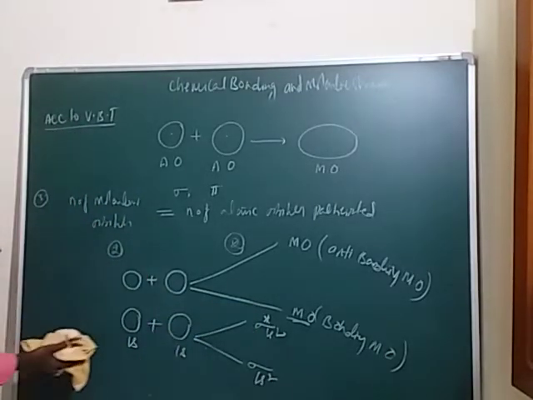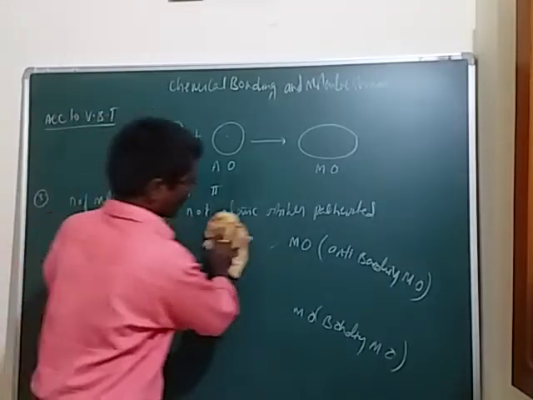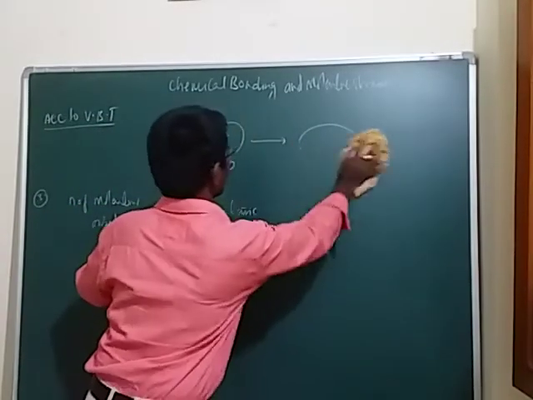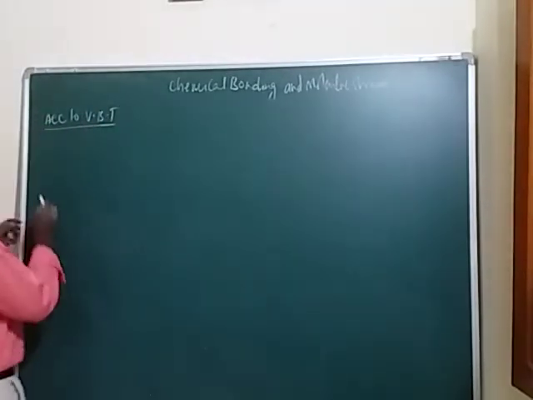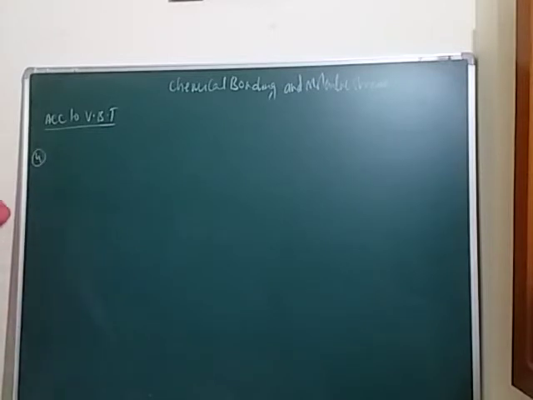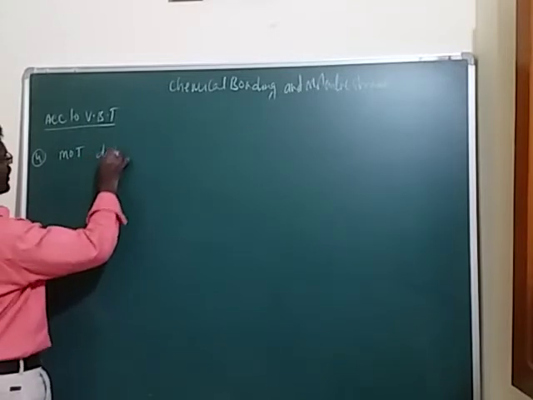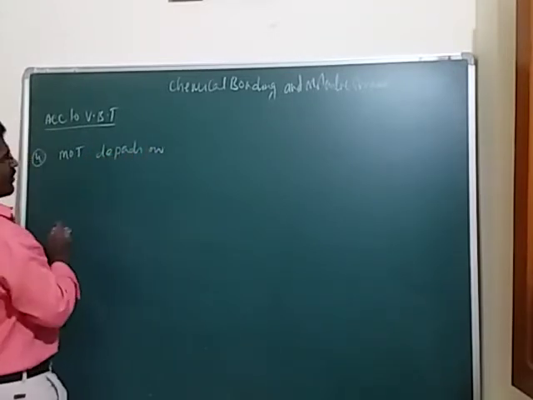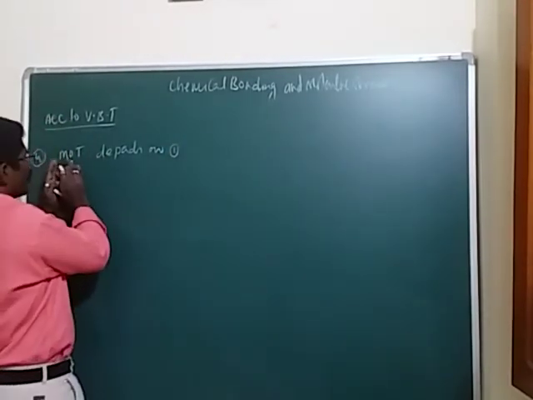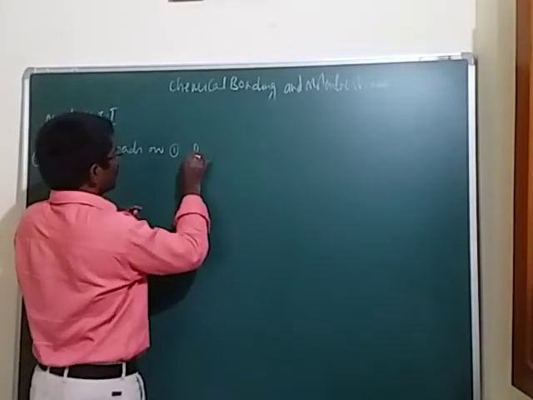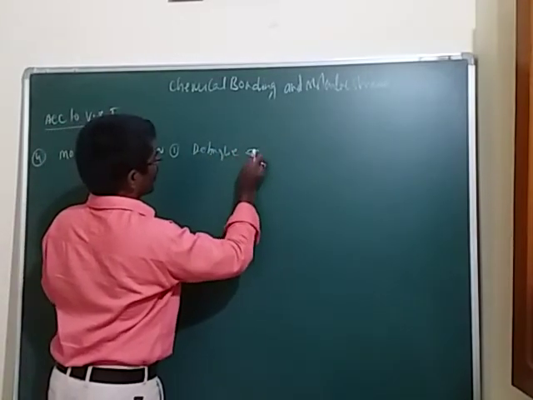Next, molecular orbital theory depends upon the following factors, students. It is a really very important concept to explain these various factors. The first and most important is that MOT depends upon de Broglie's equation, or de Broglie theory.